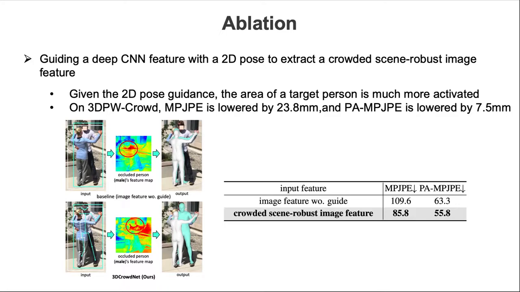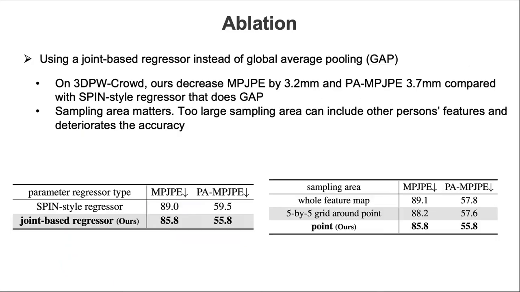So, is the 2D pose estimator helpful? Yes. Given the 2D pose guidance, the area of a target person is much more activated correctly. On 3DPW Crowd, MPJPE is lowered by 23.8 millimeters, and PA-MPJPE is lowered by 7.5 millimeters.